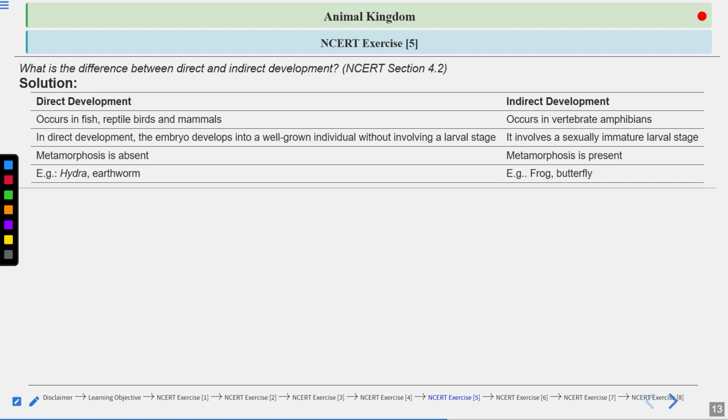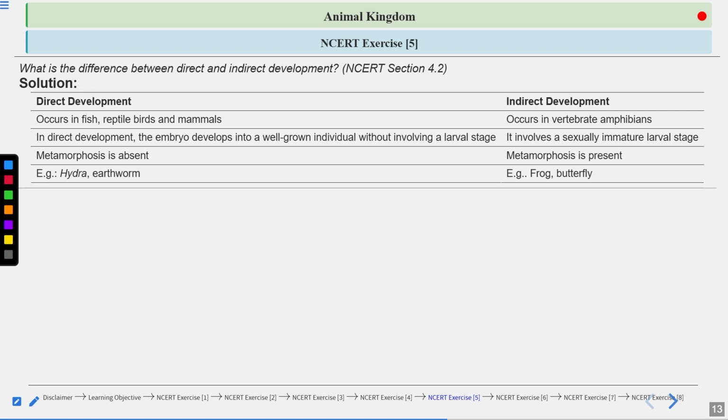So it involves a sexually immature larval stage. Metamorphosis is present. What is metamorphosis? A step of change from the larval stage to adulthood. Slowly the tail vanishes from the tadpole.